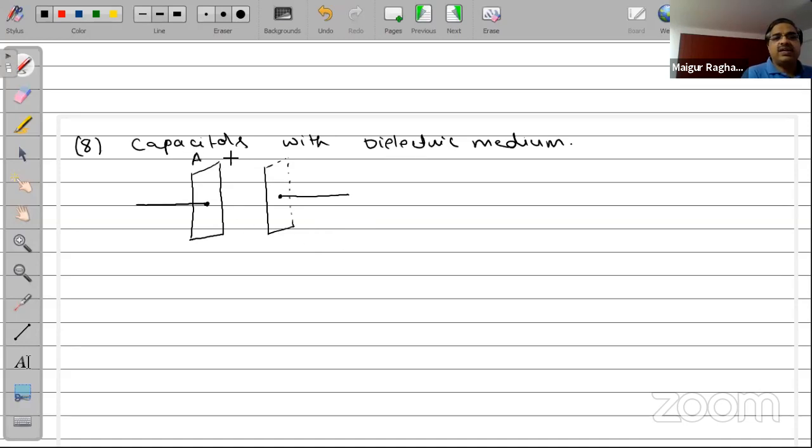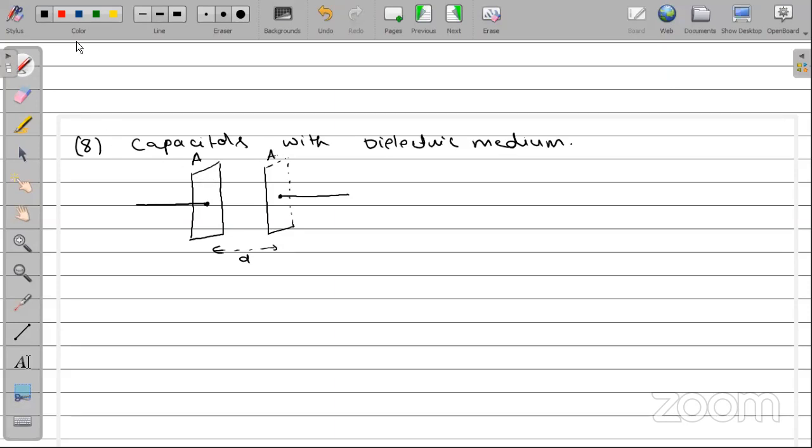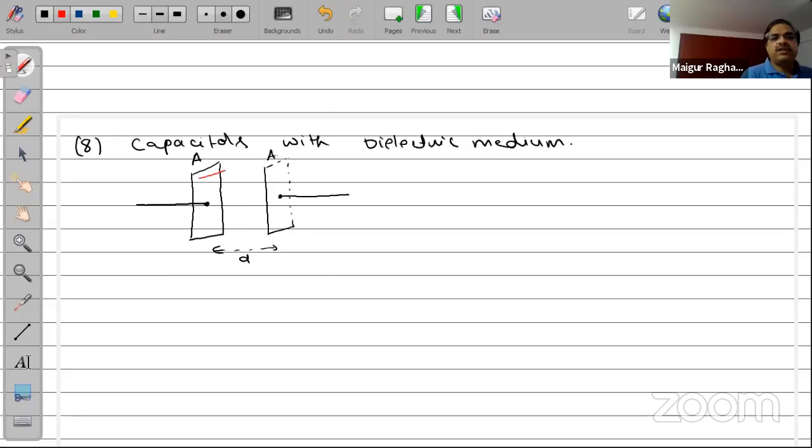So this has an area A, this has an area A, and the separation is given to be D. Now I can fill up this region here with a dielectric medium. Okay, the entire area I can fill it up with a dielectric medium like this.